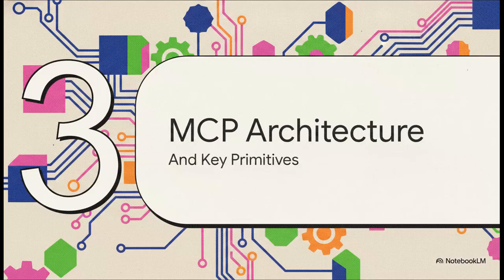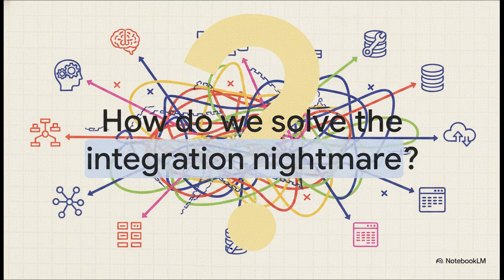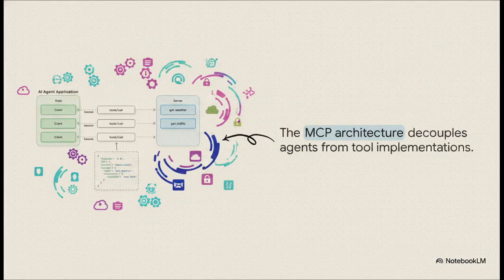All right, moving to Section 3. Let's look under the hood at the MCP architecture and its core primitives. Historically, integrating these models with external tools meant building custom, one-off connectors. If you've got n number of models and m number of tools, you very quickly end up with an exponential n times m integration nightmare. Absolute integration spaghetti. Every time someone spun up a new tool, it meant writing totally bespoke code for every single AI app touching it. But the Model Context Protocol beautifully standardizes all of that chaos.